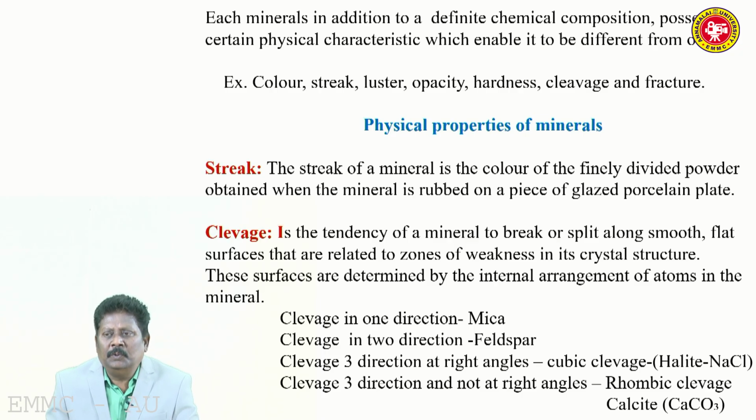Streak refers to the color which is produced when the finely divided particles of the mineral are abraded on a glazed porcelain tile. You take a glazed porcelain tile and make a scratch on it using the fine powder of the mineral. The color that appears is called the streak of that mineral, by which you can identify a particular mineral. Second one is the cleavage.